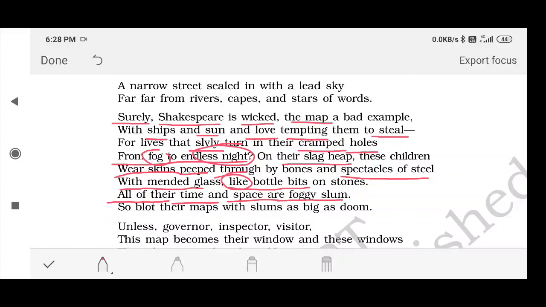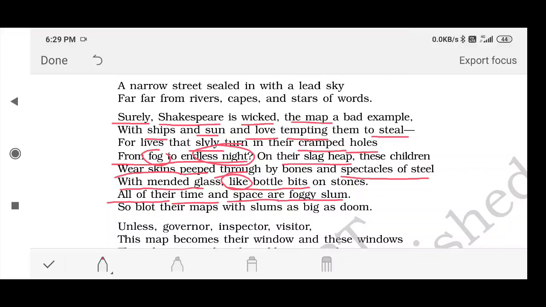That is why it is written that their time and their space, their life, their residences, their houses, their schools, they are full of fog. Fog means uncertainty, because their future is not clear and their future is full of darkness. They cannot make a plan, they cannot initiate anything, they don't have that feature of dreaming. Their power of dreaming has died.